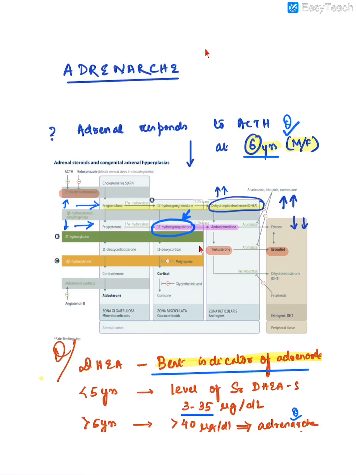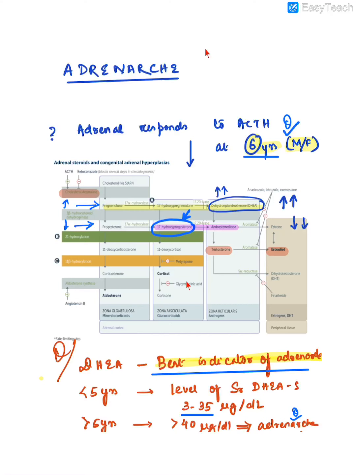And this area where androstenedione gets converted to testosterone, and testosterone again under the effect of aromatase in the peripheral tissue will get converted to estradiol. And similarly, this testosterone in the peripheral tissue by the action of enzyme 5-alpha reductase will get converted to dihydrotestosterone. Now why we are discussing these conversions, we'll be dealing with that later on. Now this androgen production is happening in the zona reticularis of the adrenal cortex.